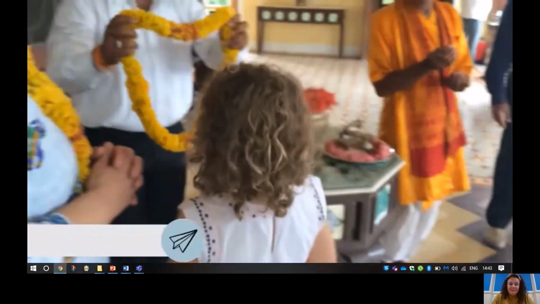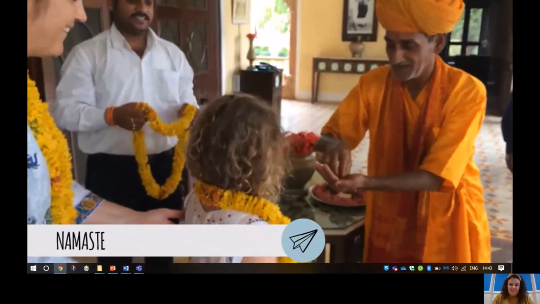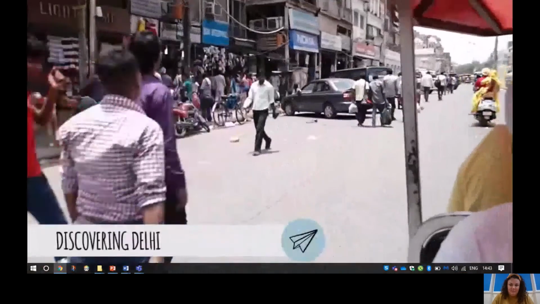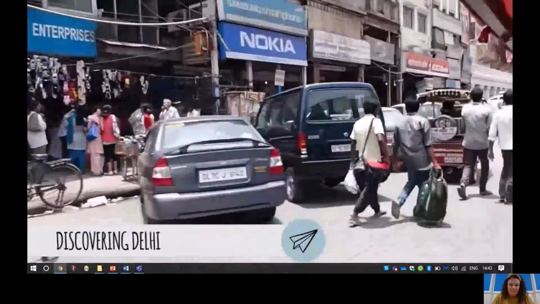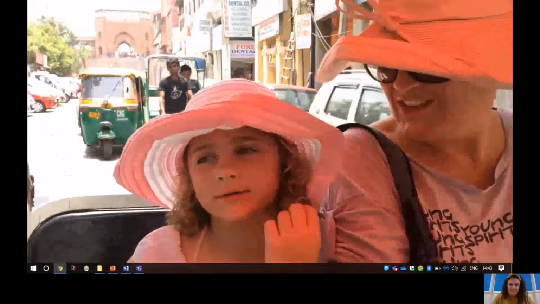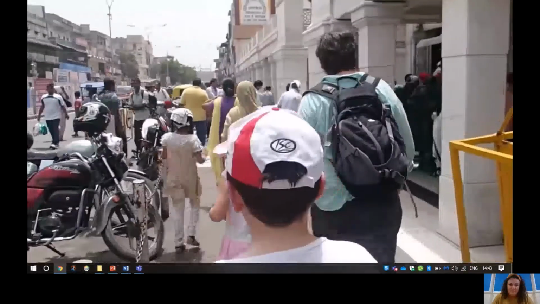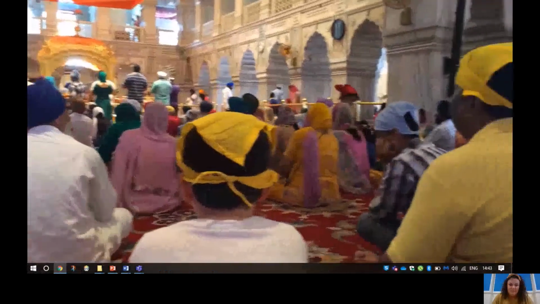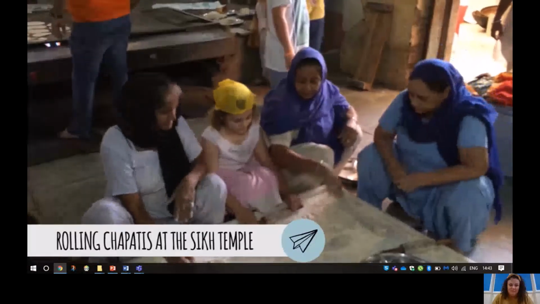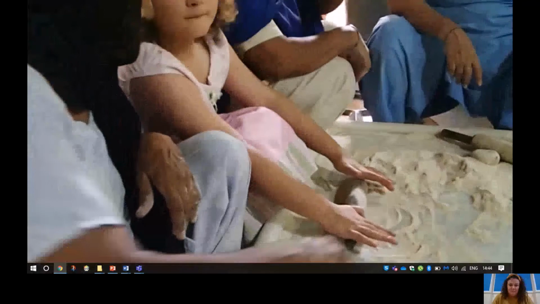In India, when people greet you, they give you a bindi and say namaste. Our guide Mahi took us on a tour of Delhi. It was very hot, so we ended up taking an auto rickshaw. We went to the main mosque and then we went to the Sikh temple where I learned how to roll chapatis. We ate the chapatis for lunch in a big hall with hundreds of other people.